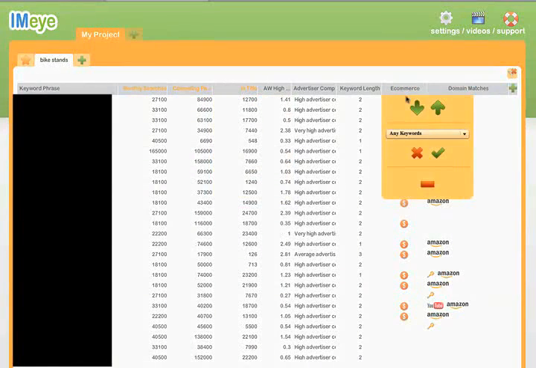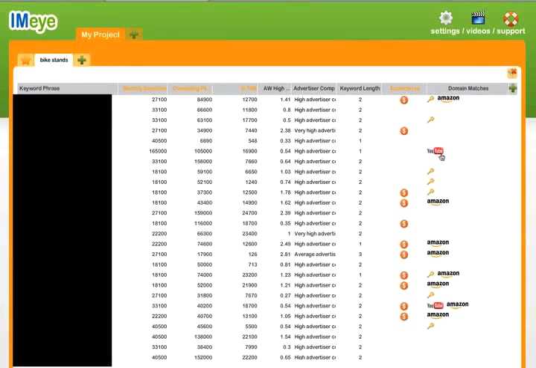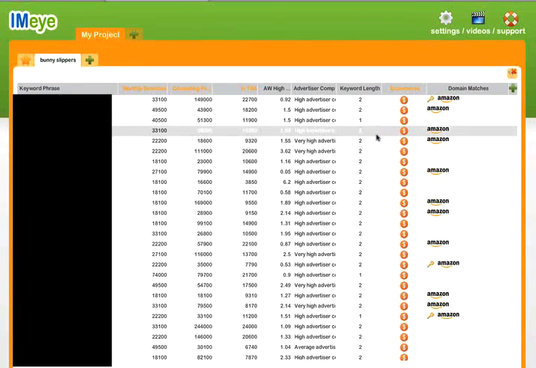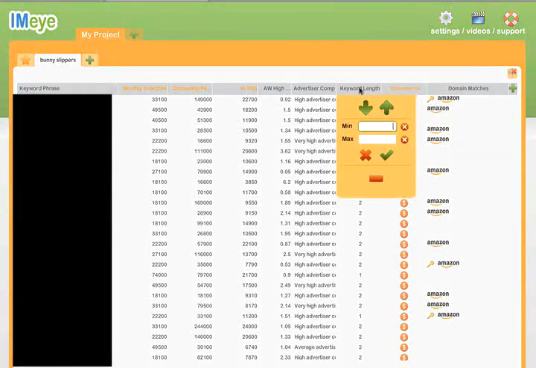Now let's come over here and say, look, I only want to look at the ones that people are selling commercial goods on, that e-commerce is being performed. Because again, what I said is that it's pretty rare that you're going to build a profitable e-commerce site around a product that's never been sold online before. So let's just take the guesswork out of it and let's only look at keywords where people are already successfully selling stuff online.